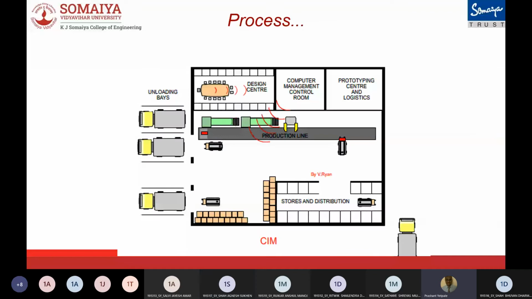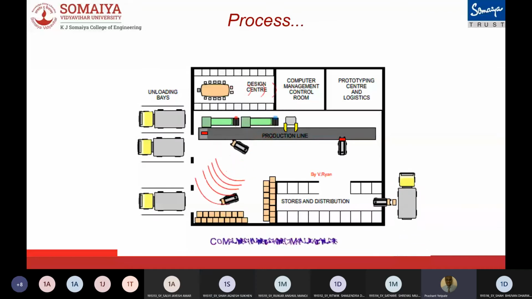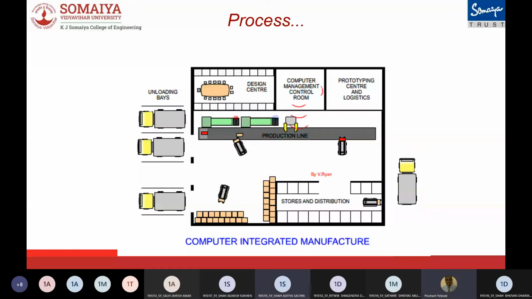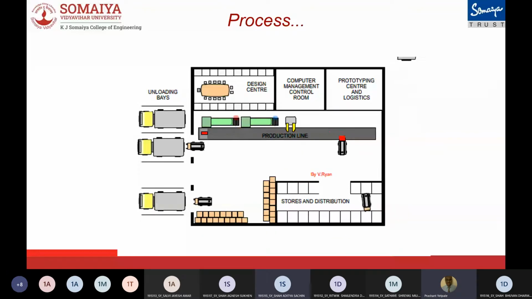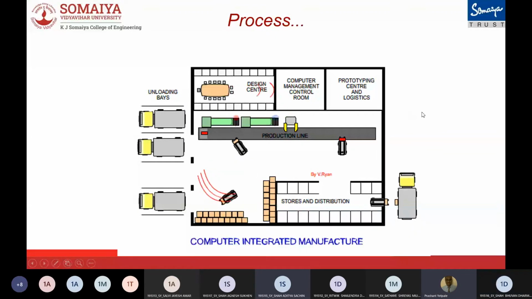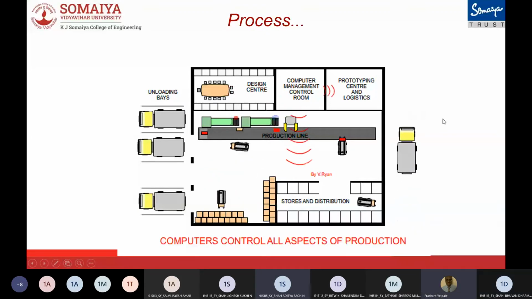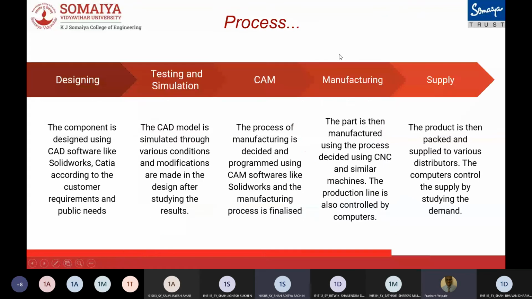The process of manufacturing starts from the design center. The design center studies the requirements of the people and designs the product accordingly. A prototype is then made, which is run through various testing and simulations to check whether the product is up to the mark of the company.